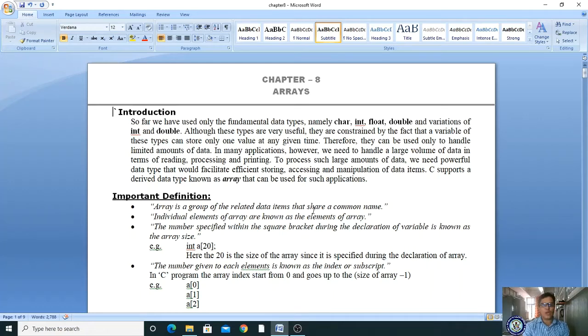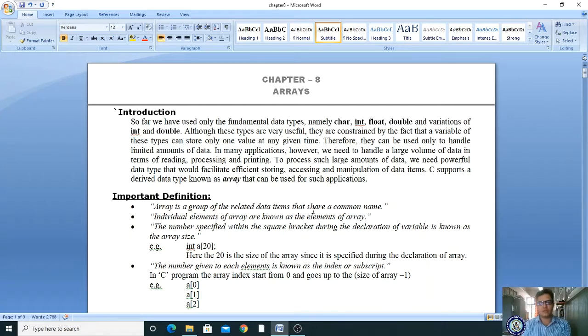So it can handle only a limited amount of data. If you want to handle a huge amount of data, for reading, processing and printing, then these fundamental data types are not sufficient to process such a large amount of data. We need a powerful data type that would facilitate efficient storing, accessing and manipulation of data items. So if I want to process a huge amount of data, then I have to use this arrays concept.